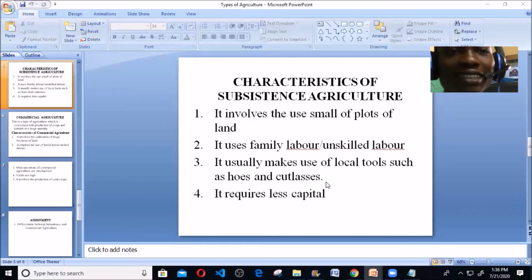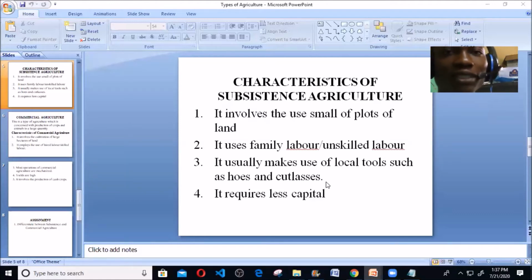All you need, since it's a small plot of land you're cultivating and it's family labor, unskilled labor, is to make use of your local tools, the hoes, the cutlasses. Those are the tools you need to engage in this agriculture, because it's actually a small agricultural practice, not a very large one. Your agricultural activity is not very large or versatile. It just works within a confined, small plot of land. So you don't require machines. You only require local tools to carry out this agricultural activity.